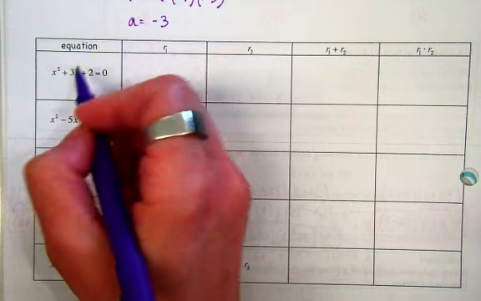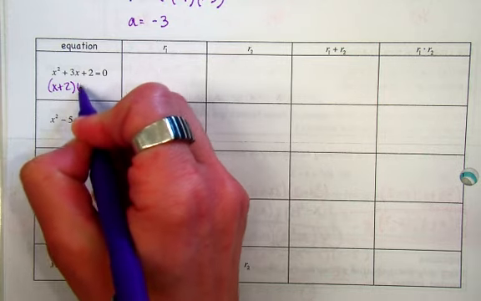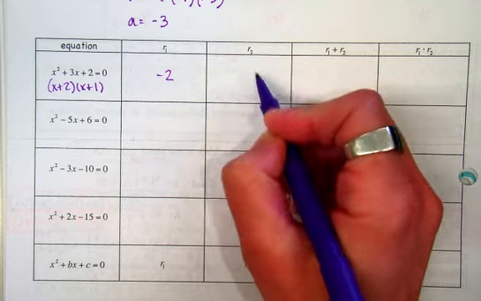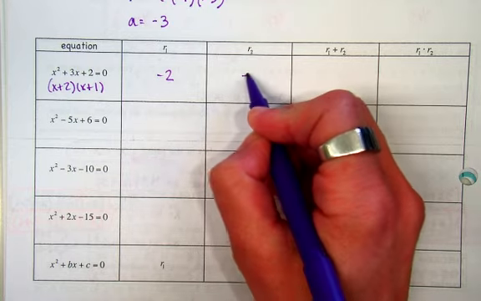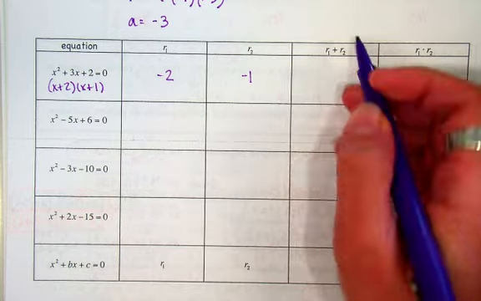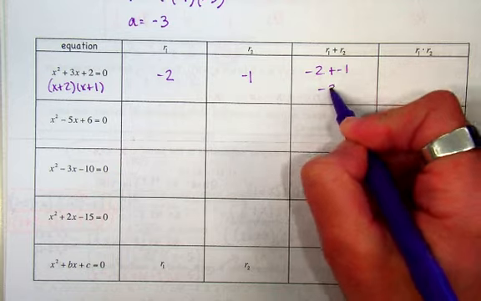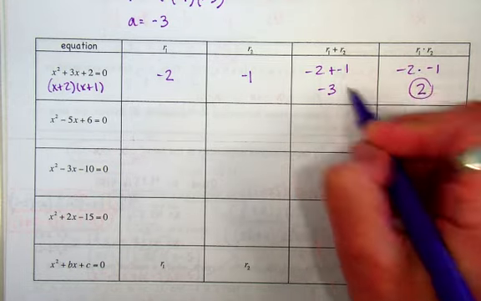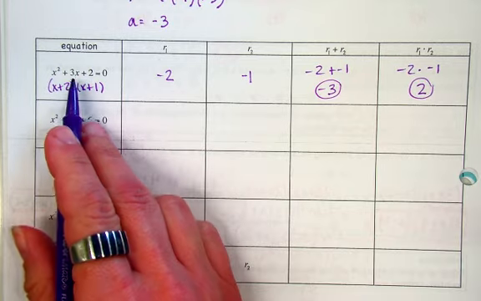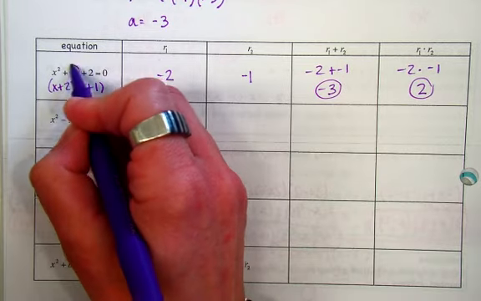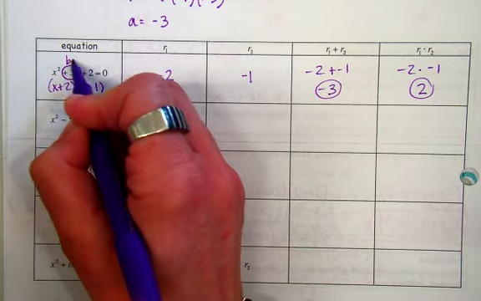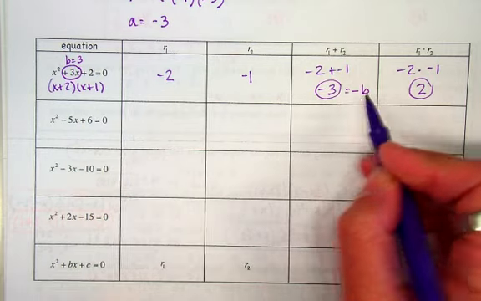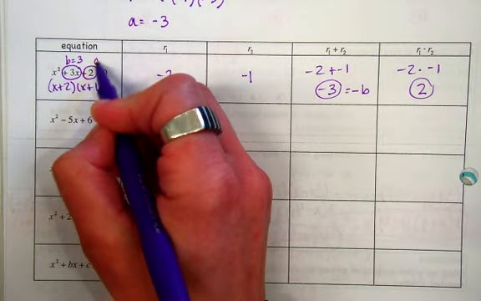We got x plus 2, x plus 1. So what is root 1? Negative 2. What is root 2? Negative 1. What is R1 plus R2? That's negative 3. What is R1 times R2? 2. Where do these numbers come from if you look back to the original? Remember now? So notice in this original, b was equal to 3, so this is equal to negative b. And notice in the original, c was equal to 2, so this is equal to c.